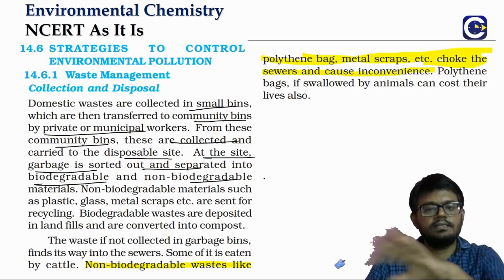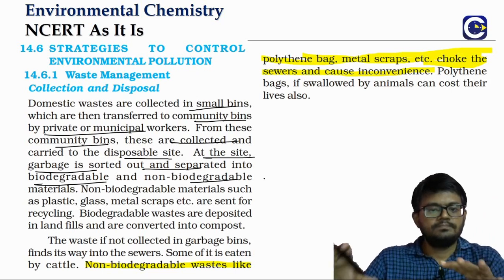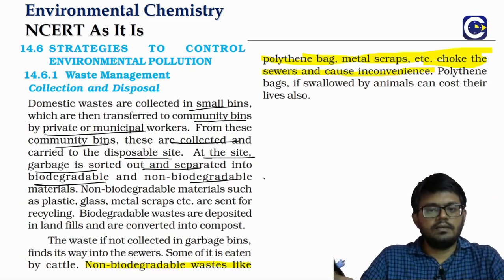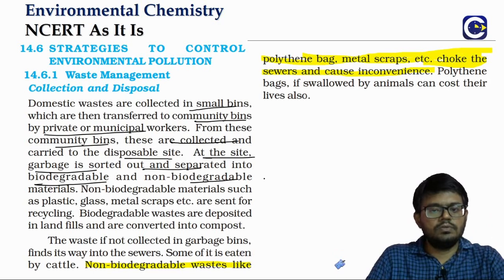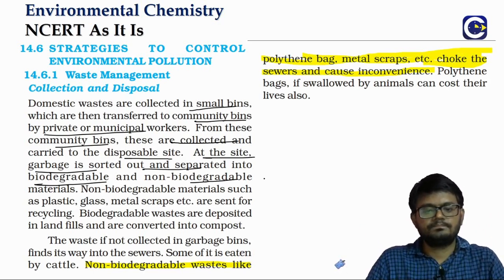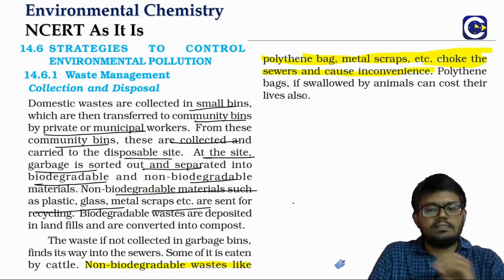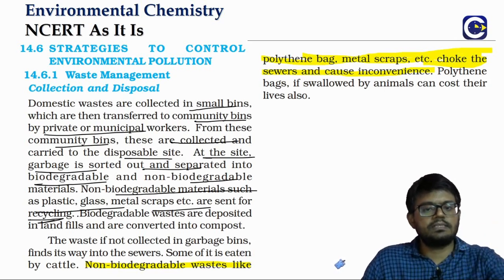So nowadays, in some places, when you have the disposal bin in our neighborhood, you will see there will be two bins. One is for the biodegradable and the other is for the non-biodegradable. The non-biodegradable materials, like plastic or glass or metal scrap, etc., will be sent for recycling because you can't just dispose them like that.